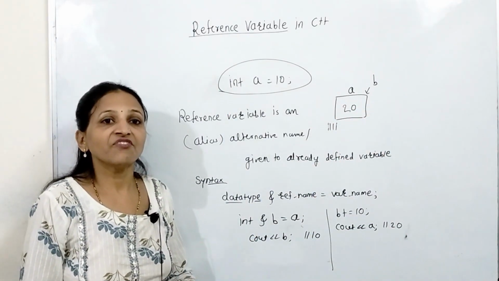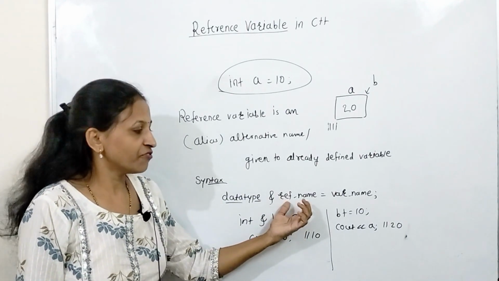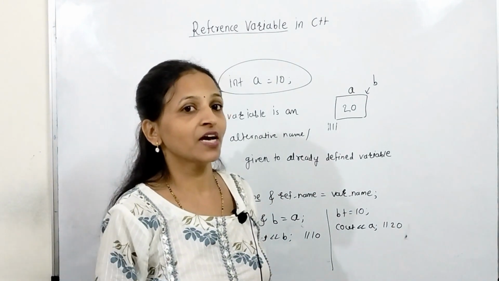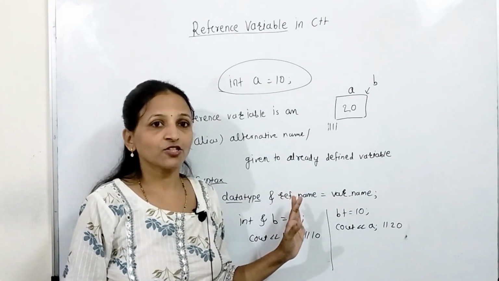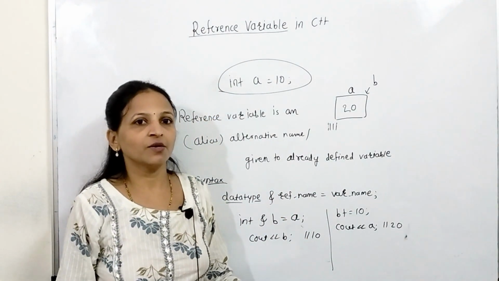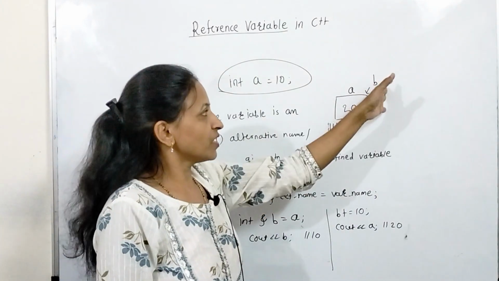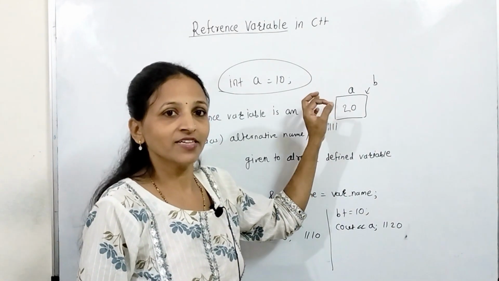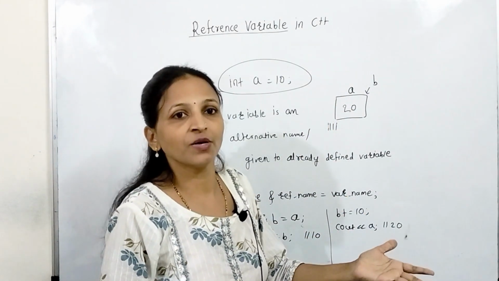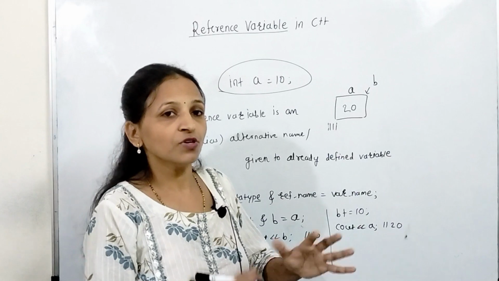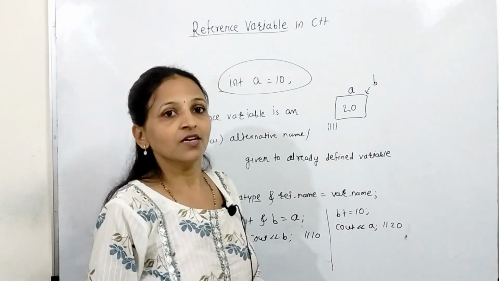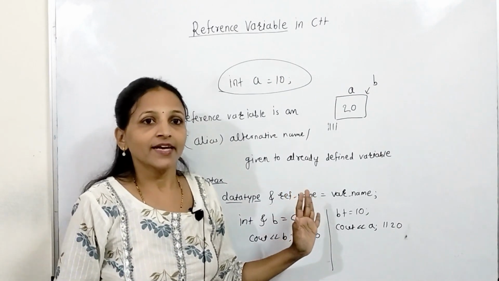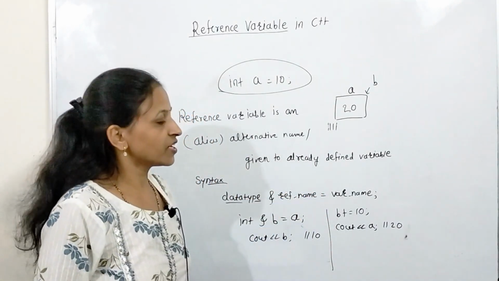Always keep in mind, whenever we are creating any reference variable, no additional memory allocation will be done, because here actually we are not creating any variable. We are just giving a new name to an already defined variable. If any variable is already defined, already declared, then only we can give a new name to that. Alternative name. New name means the old name is still there. Okay, an alternative name to that already defined variable. Getting? This is just the reference variable concept.